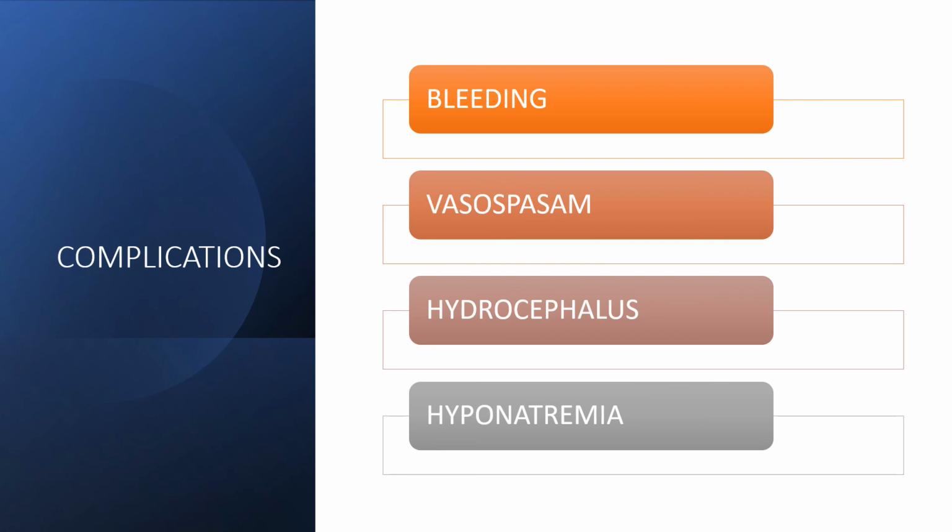But regularly they'll add nimodipine. To treat the hyponatremia, they'll add serum sodium, IV sodium or in tablet form, and they will add stool softeners to avoid straining that will cause increased ICP. When ICP increases, it will cause further damage in the brain, and secondary brain injury can happen to the patient.